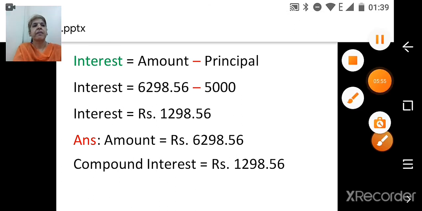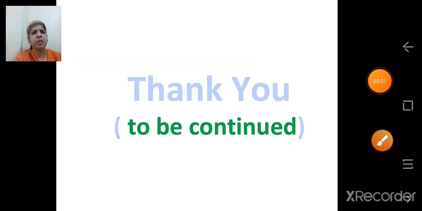So children, we will stop here. Now what you have to do, you have to complete your books and write this formula of compound interest 5 times and learn it by heart.